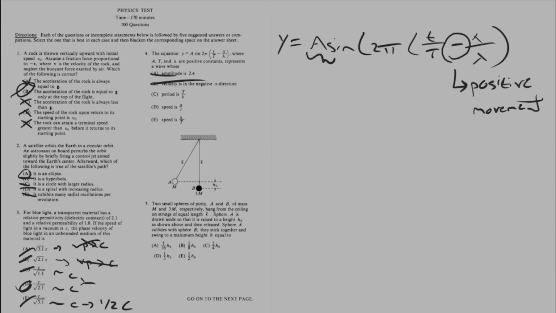Period is T over lambda. Just looking at some dimensional analysis to finish the rest of this up, we know that period is supposed to have units of seconds, but here we're given T, which is often just the period, over lambda, which is going to be seconds over meters, which does not give us that.